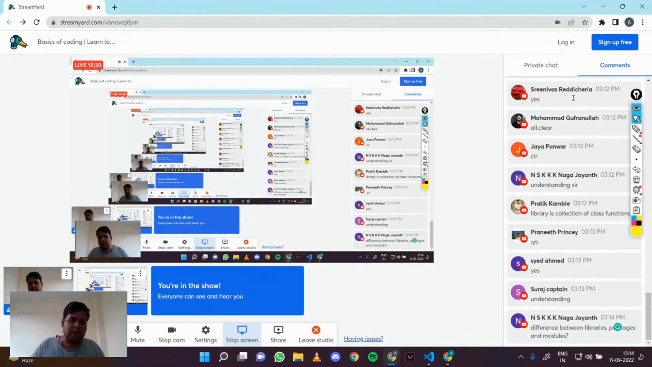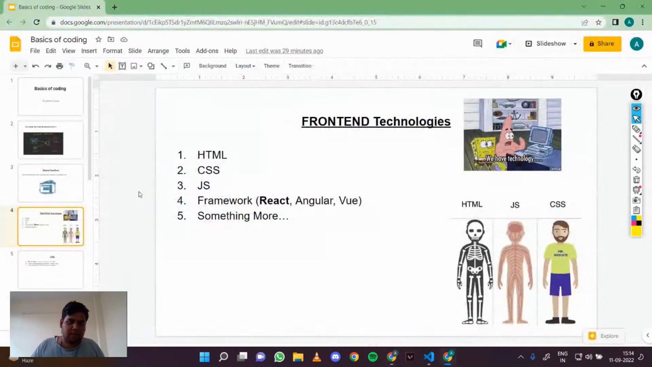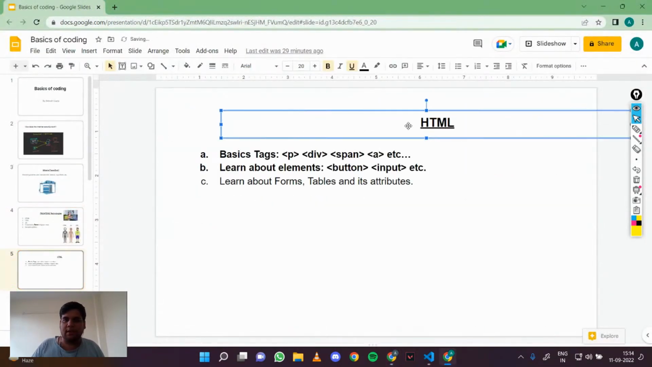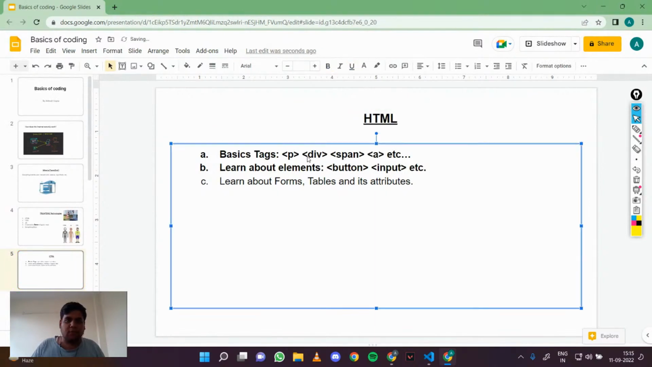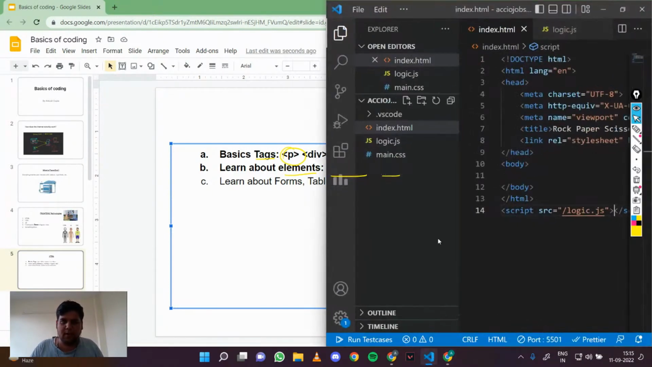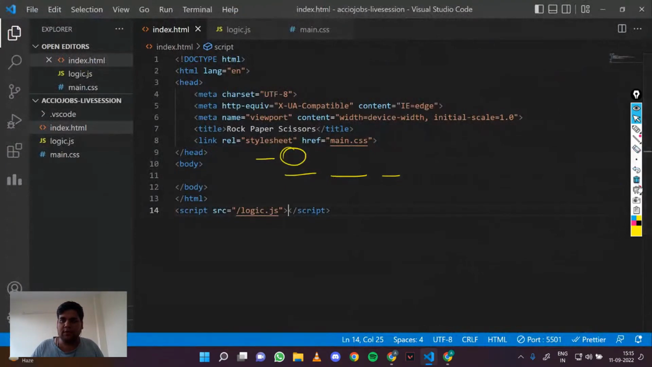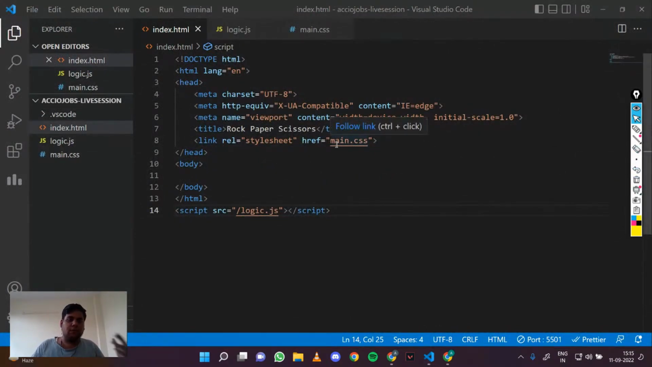So let's just jump right into the coding part. Let's jump into HTML. In this video we will learn about different tags and different elements like buttons and input. So let's see the tags. Let me say at the beginning that you need VS Code for this session. You can choose any code editor of your choice, but I find that VS Code is the best one.